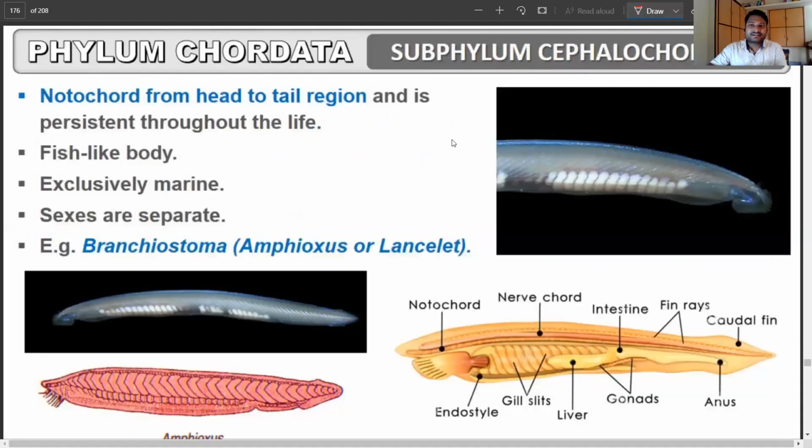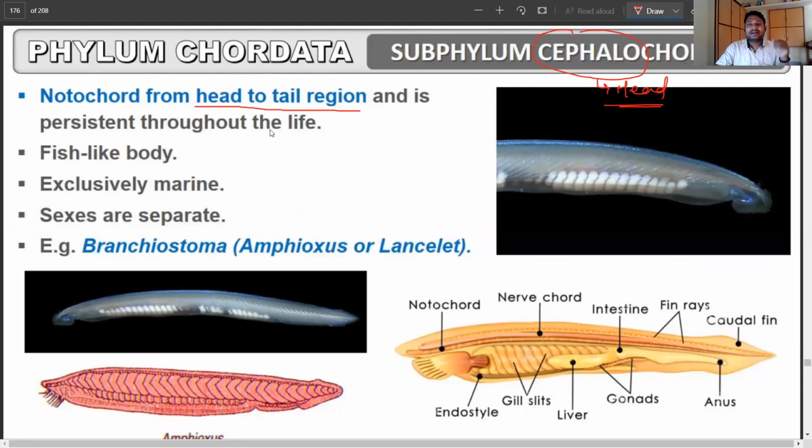Now, when we talk about the Cephalochordates, cephalo refers to the anterior head region, right? So the simple thing to keep in mind here is that the notochord is present also in the head region. In other words, the notochord is present from the head to the tail region.